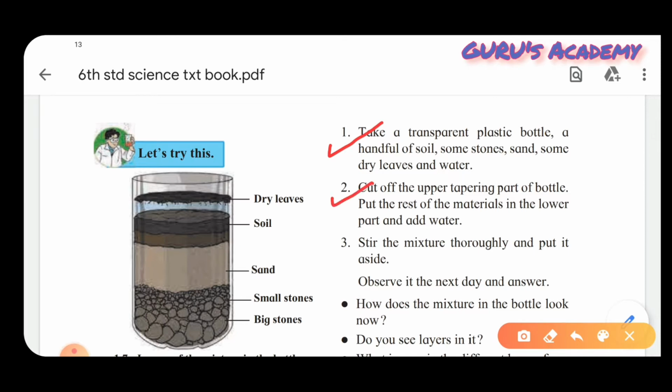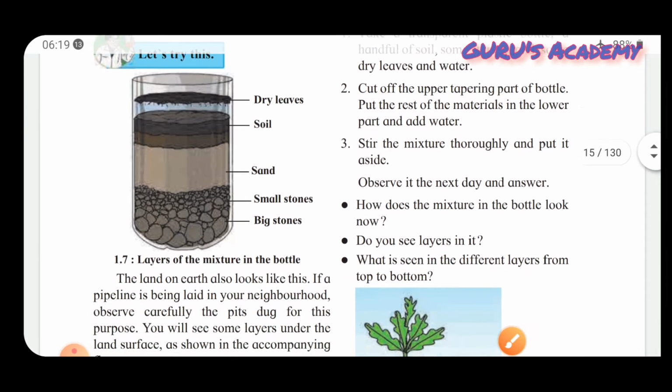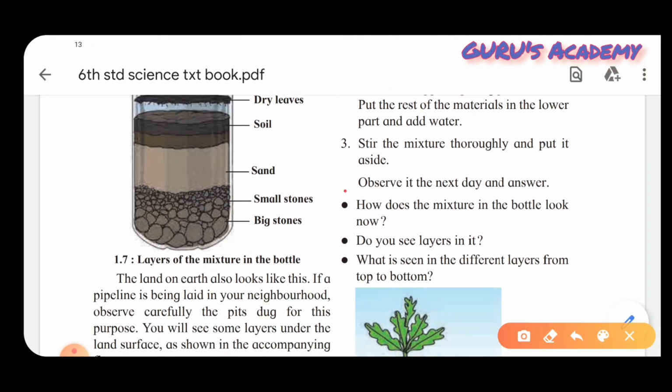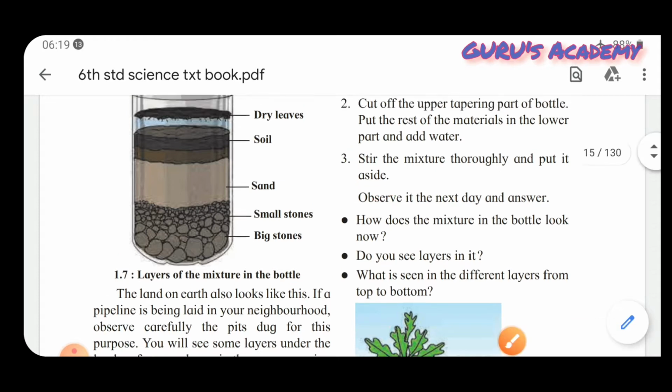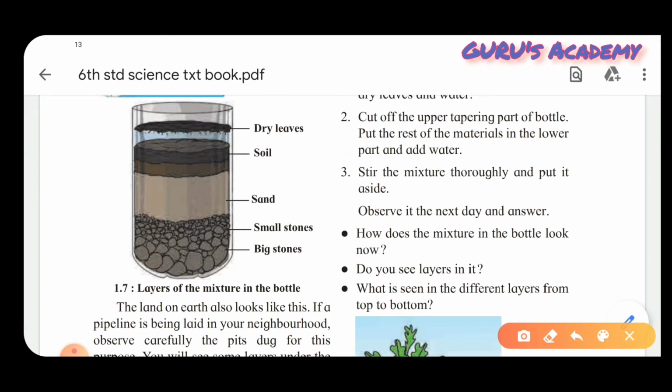Next, you have to cut off the upper tapering part of the bottle. Put the rest of the materials in the lower part and add water. Stir this mixture thoroughly and put it aside. Now you have to observe it the next day. You will see something very different and very interesting. How does the mixture look now? That means you have to observe the bottle the next day. This is what you can see.